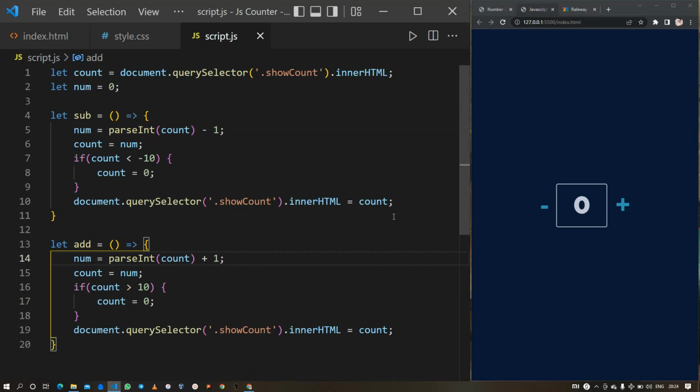So with this, we are done with creating the simple JavaScript counter.